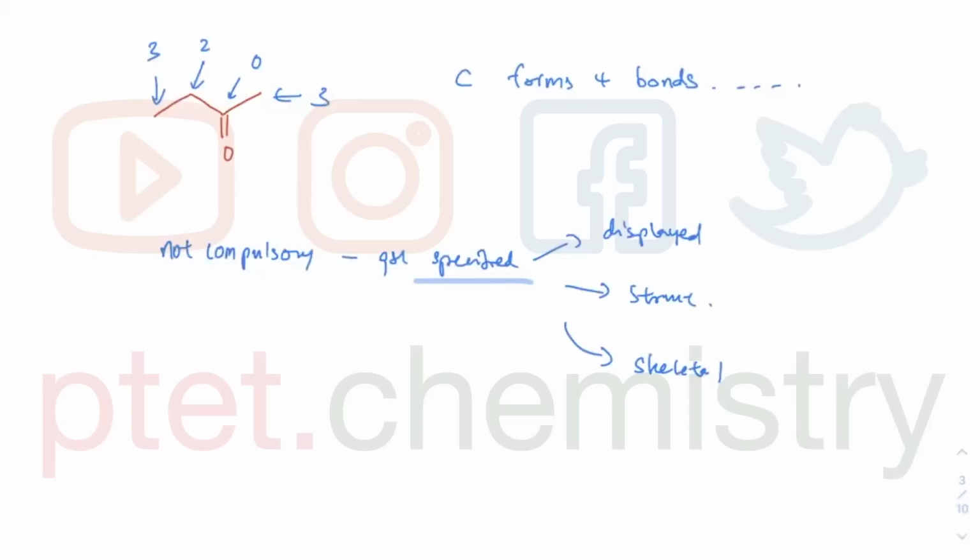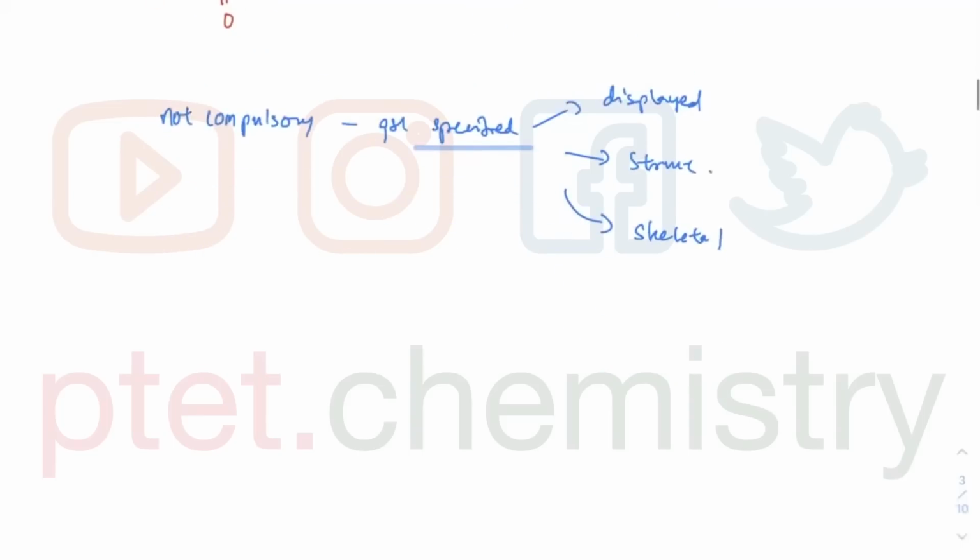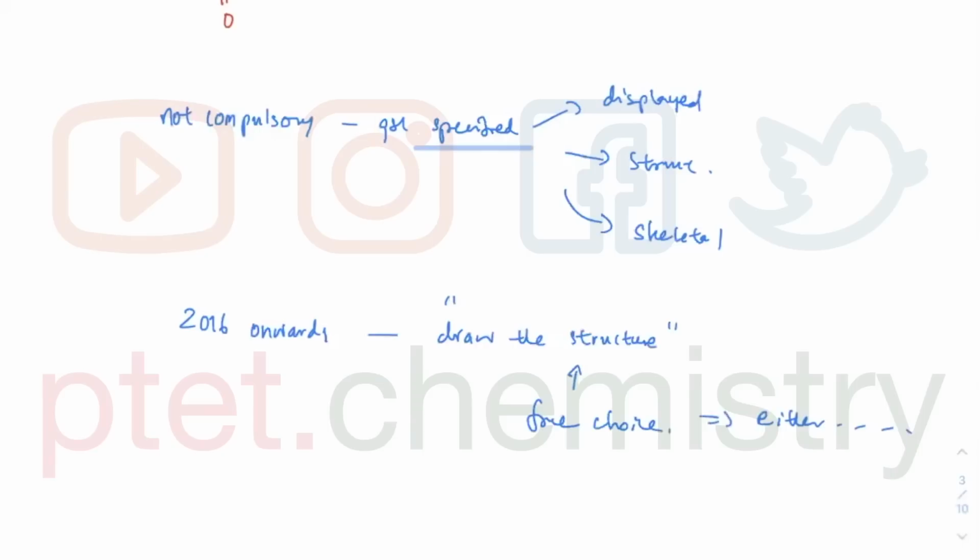But I've seen these days, from 2016 onwards, you must have seen this type of question as well. If you do enough past papers, you will see that the question says draw the structure. So this is a free option, free choice. You can draw either. Now, if a question asks you to draw specifically displayed or structural, I still prefer to go with skeletal because it is faster.